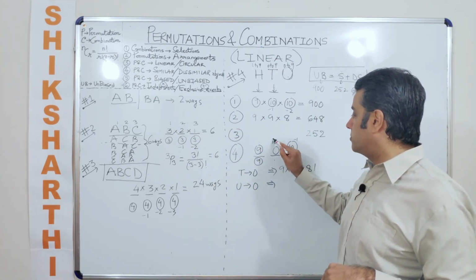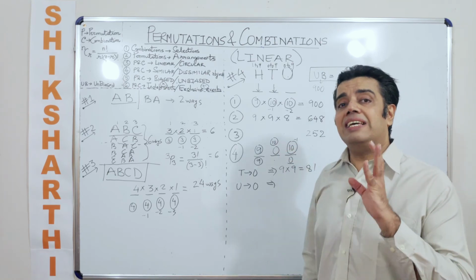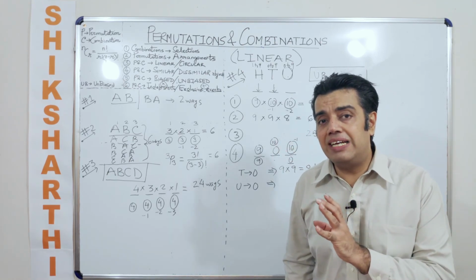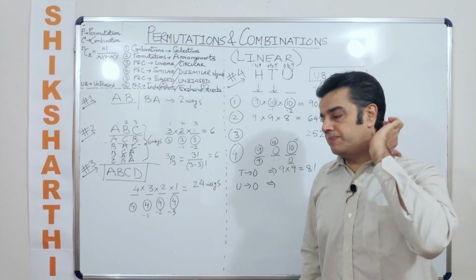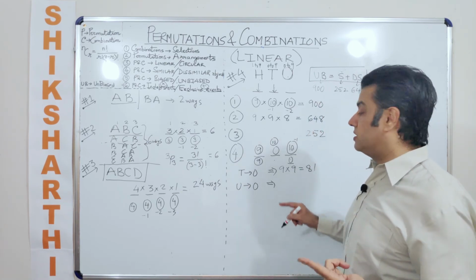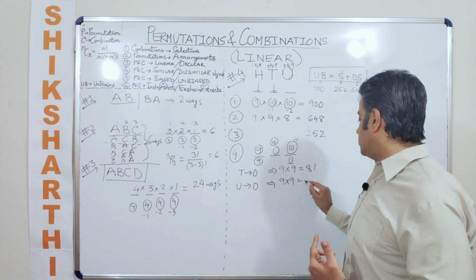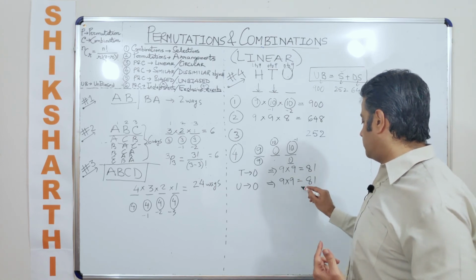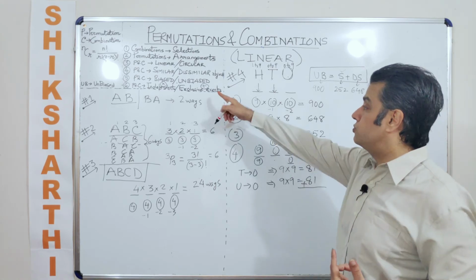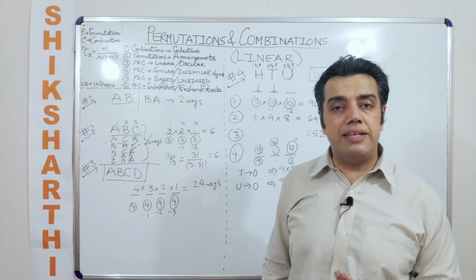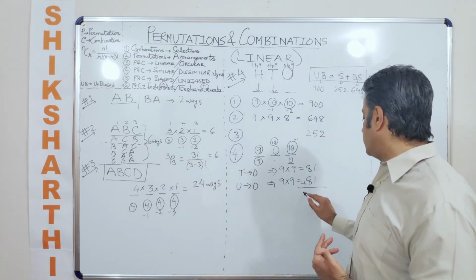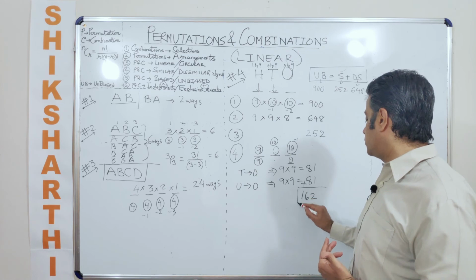And how many total possibilities can I have in the tens place? I can have 10 possibilities in the tens place. I can use 10 different digits, but excluding a 0. So in that case, I'll be having 9 into 9, which is 81, and these are two mutually exclusive events. What do we do for two mutually exclusive events? We add them, and once you would have added them, you would get a final answer of 162.